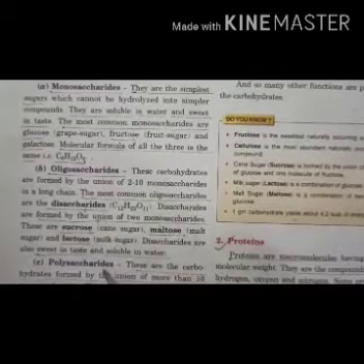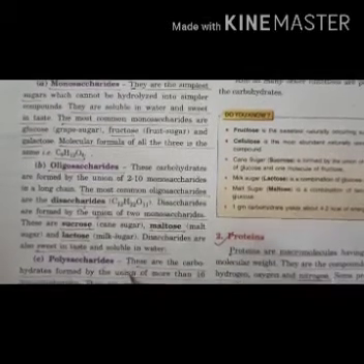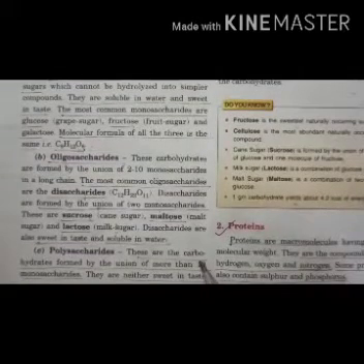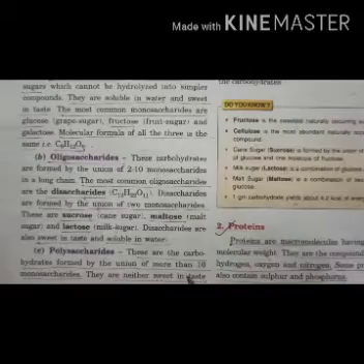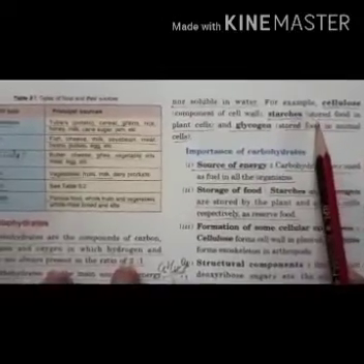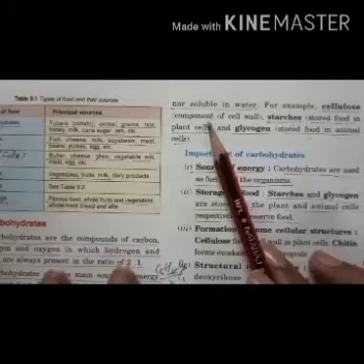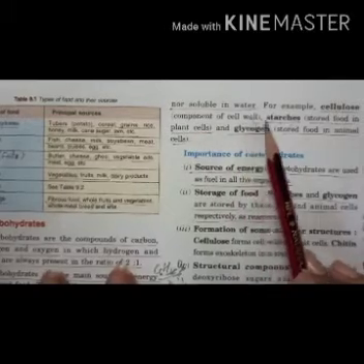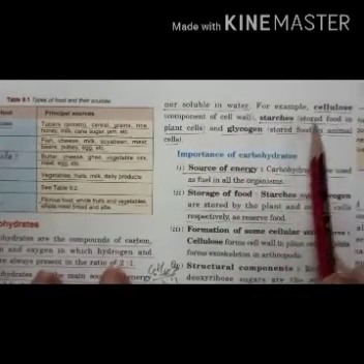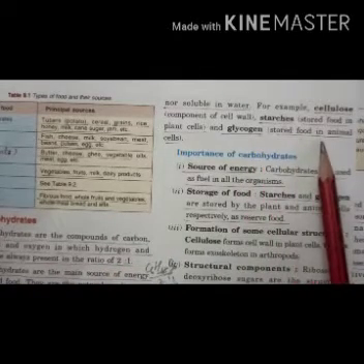Next are polysaccharides. These are carbohydrates formed by the union of more than 10 monosaccharides, but they are neither sweet in taste nor soluble in water. Examples are cellulose, which is the main component of the cell wall, starch, which is stored food in plant cells, and glycogen, stored food in animal cells.